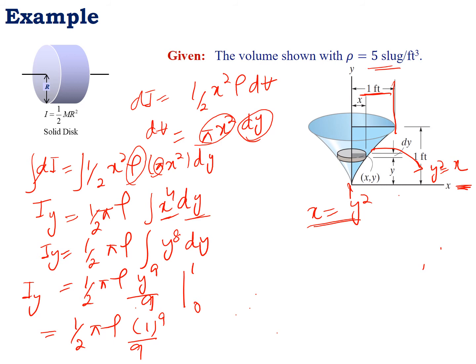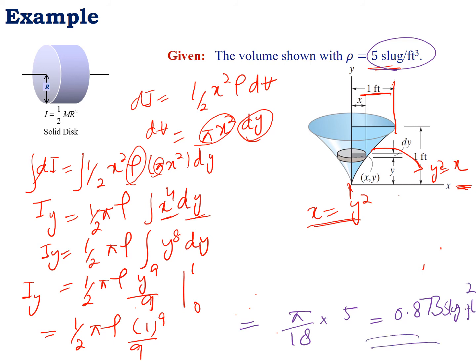So this will be equal to pi by 18 times 5, which will be equal to 0.873, and the units given are slug per feet cube for the density. This means that the unit is English units. In the English units, the units for I_y will be slug dot feet square. So in this way you can find the moment of inertia by using the disk element.